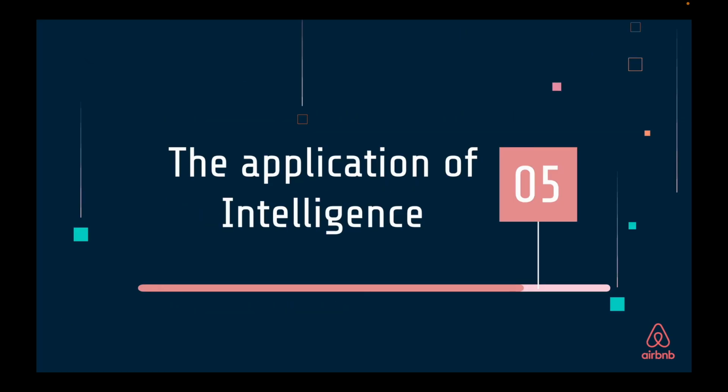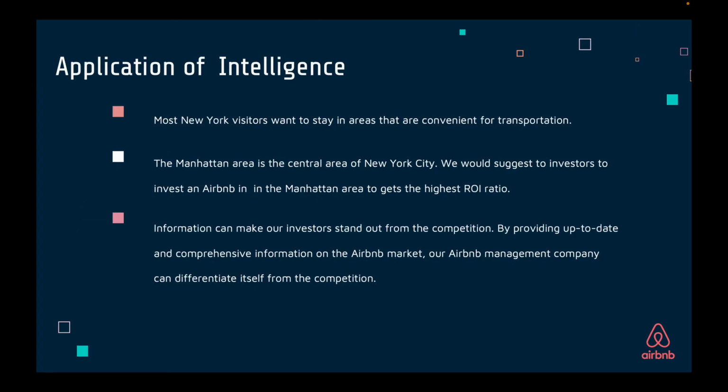This part is talking about the application of intelligence. So what can we do about this intelligence? The first one is we know most New York visitors want to stay in areas that are convenient for transportation. The second is that the Manhattan area is the central area of New York City.